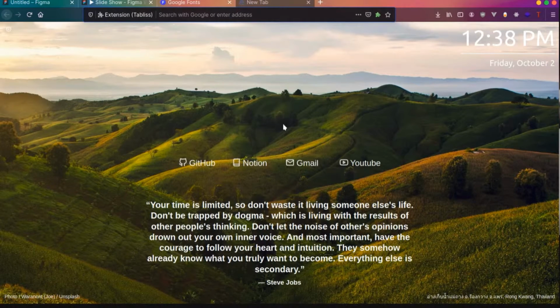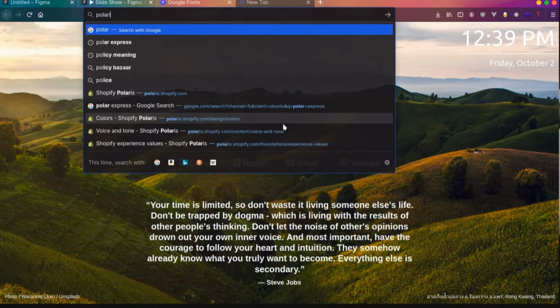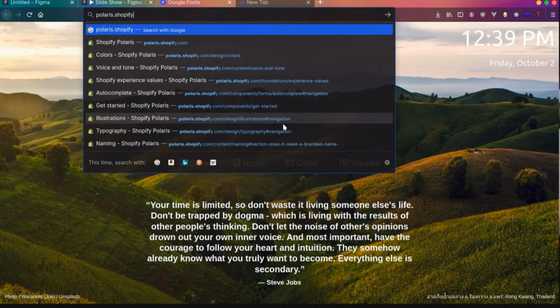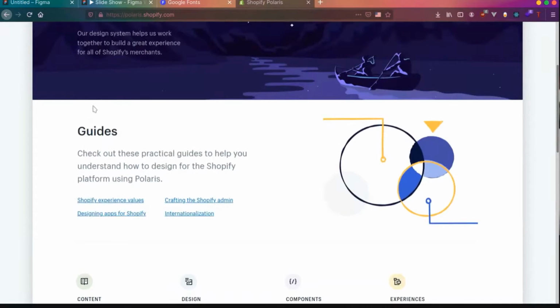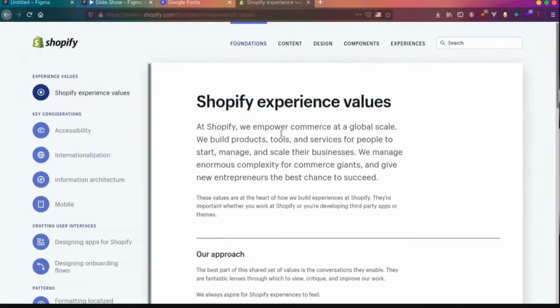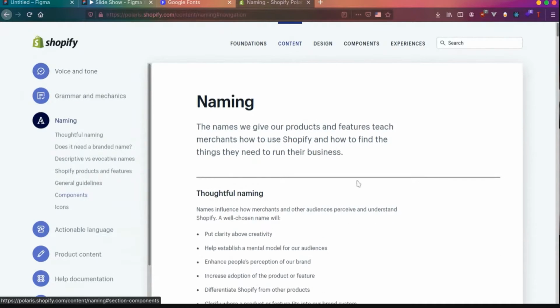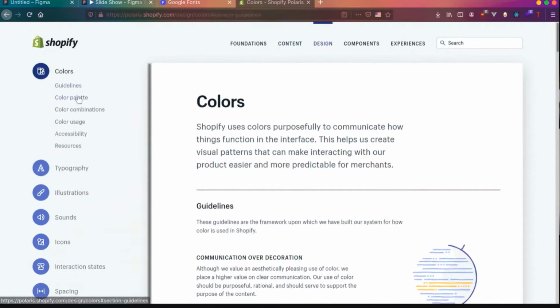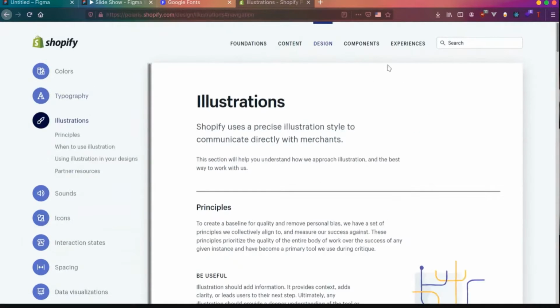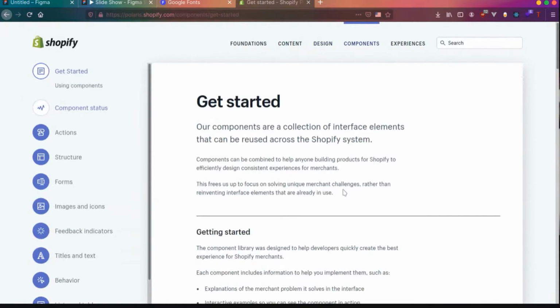I'll show you a good example of a design system, which is Polaris, Shopify's design system, polaris.shopify.com. You can see Shopify's design system over here. You can see all the things that they explain: what the Shopify experience is, how to design that, how you should write the content, the tone of the language, the naming conventions, all these things. There is a different design for colors, typography, illustrations. There are components which you can reuse. Basically, everything clubbed together.